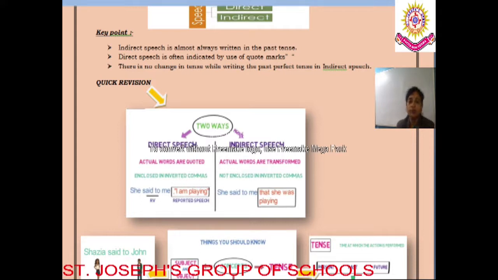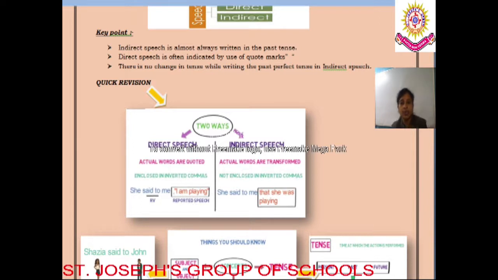Secondly, it is always followed by inverted commas. Whatever is spoken by the speaker is mentioned in quotation marks or inverted commas. It is always enclosed within inverted commas. So this is all about direct speech.